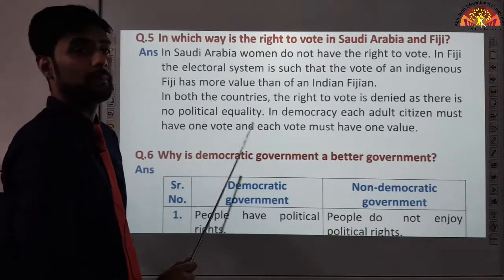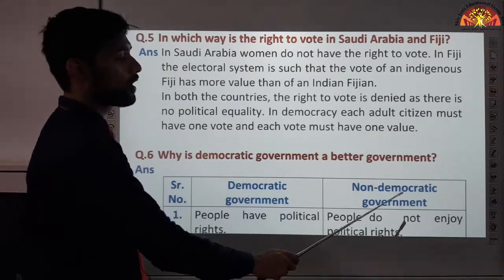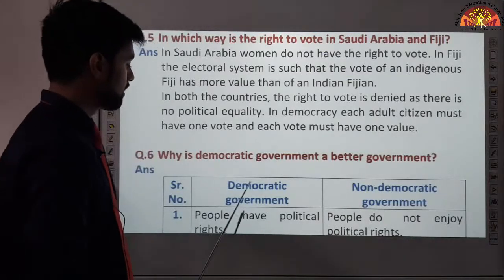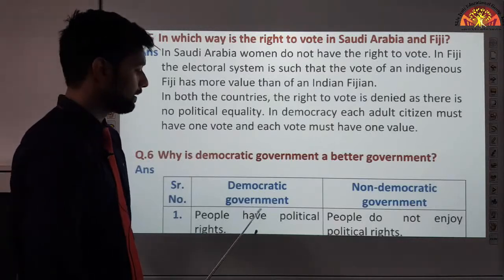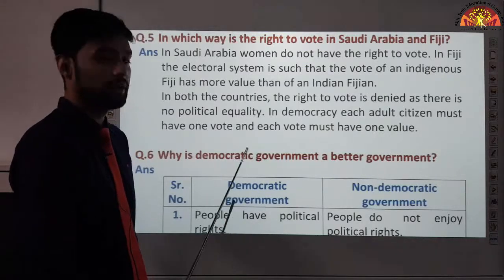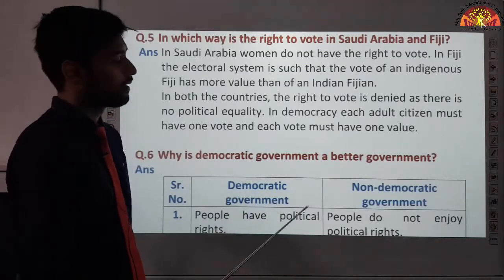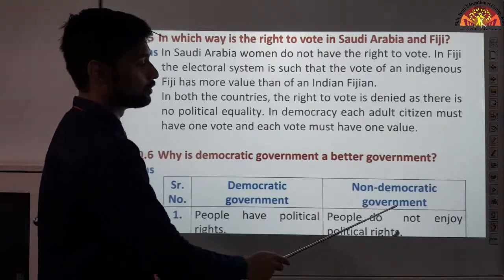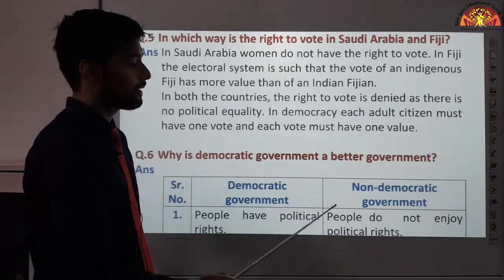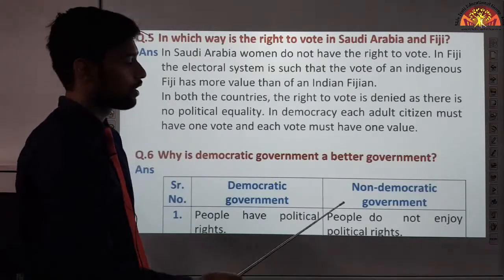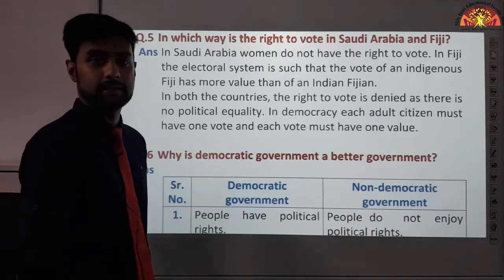Now, we are comparing the democratic government and non-democratic government. First, people have political rights. In a democratic government, people have political rights. That means they can vote, they can stand up in elections. But in a non-democratic government, people do not enjoy political rights. Sometimes they don't get the right to vote. Sometimes their vote is not counted as equal, or they can't stand up in elections, correct?